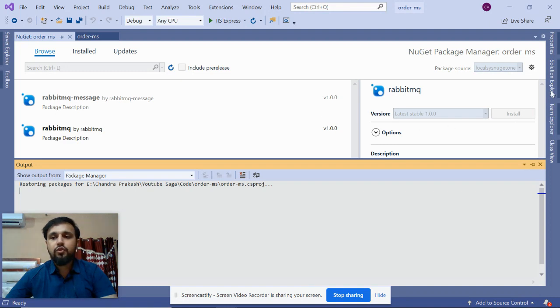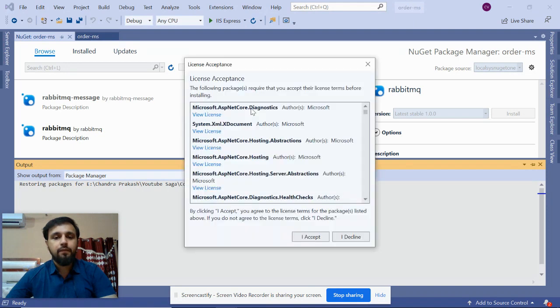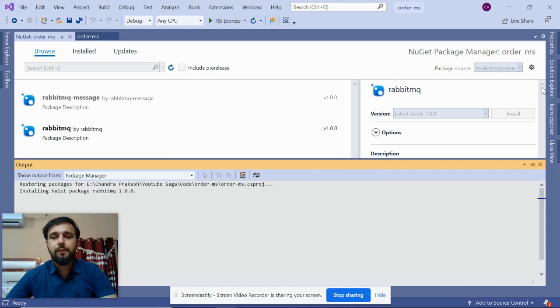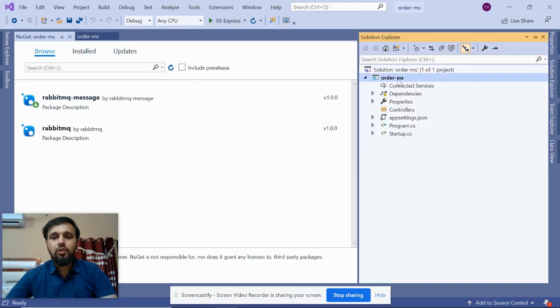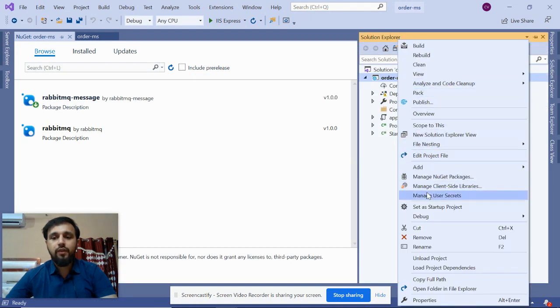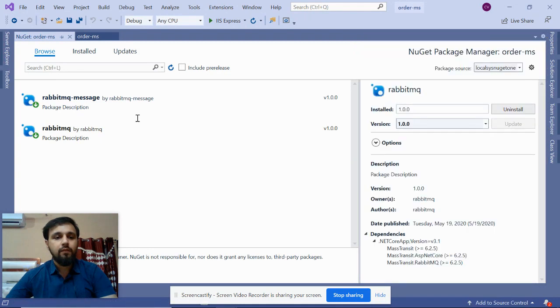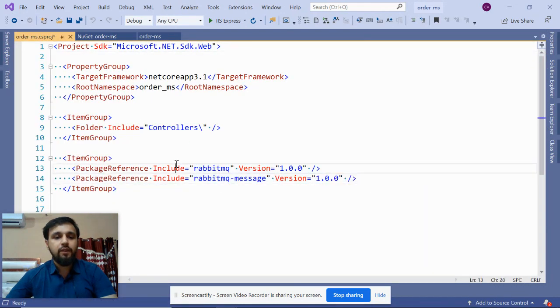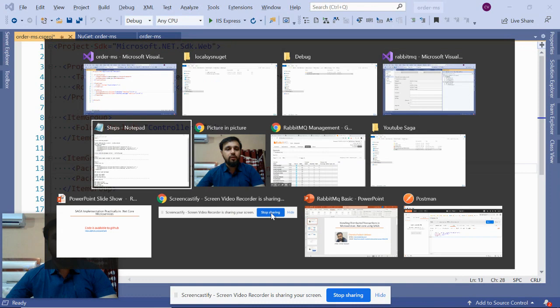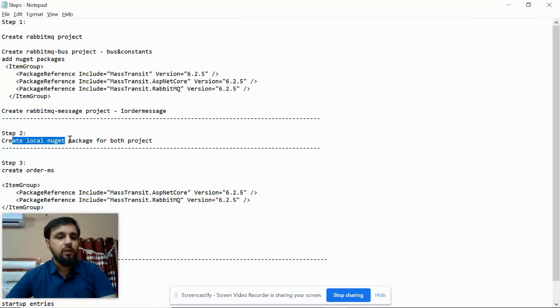Okay, once you have installed the reference of those two, it is still installing. Accept this. Once you have installed, go to the edit proj file. Here we have the reference. And now my next step is to create a local NuGet package.